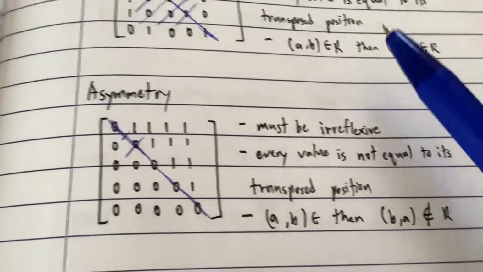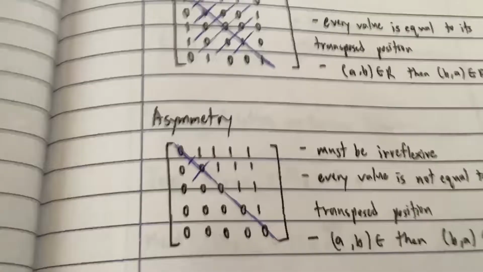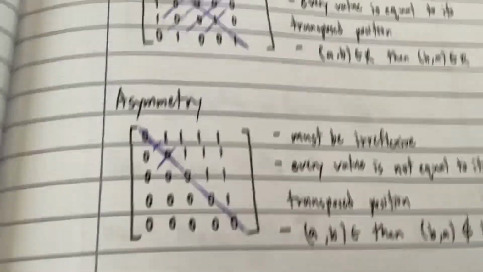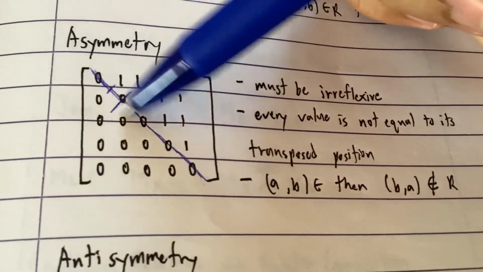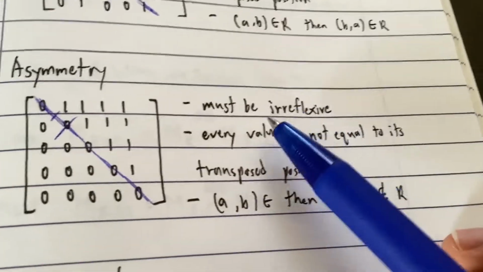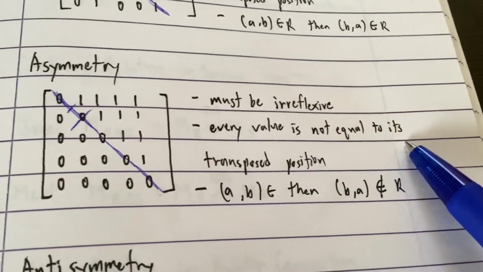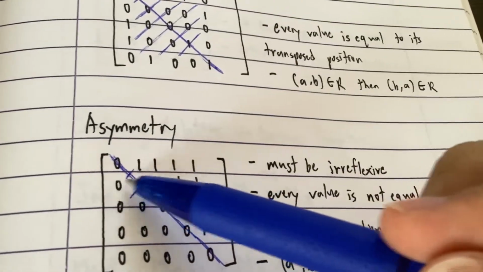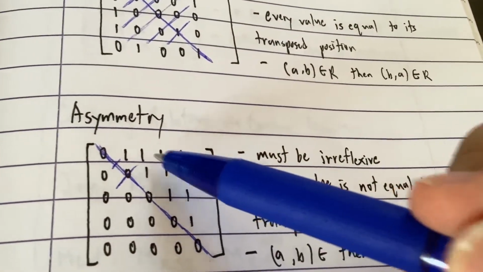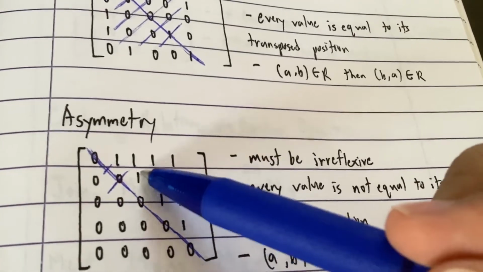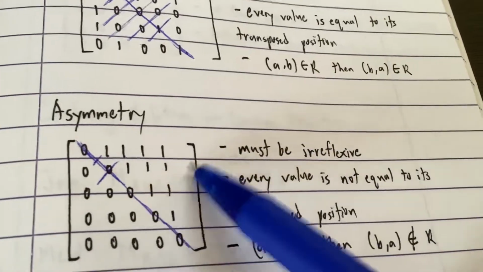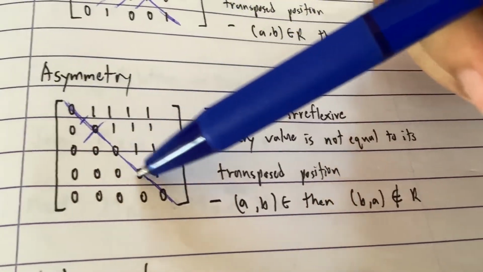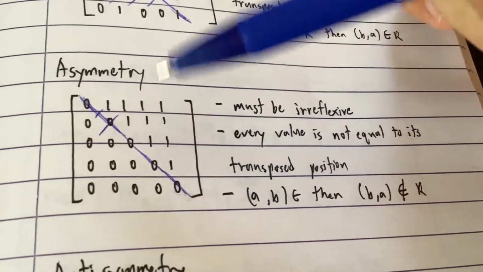Asymmetric, on the other hand, must be irreflexive. Do you remember irreflexive? Irreflexive is when your diagonal is all 0. Okay? So it must be irreflexive. Okay, that's all 0. Let's check. Next, every value is not equal to its transpose position. So it's the opposite of your mirror, right? If this is 0, this should be 1. If this is 0, this should be 1. Let's pretend this is 0. If this one is 0, this should be 1. So on and so forth. It's the opposite of symmetry, but all of your diagonal should be all 0, right?